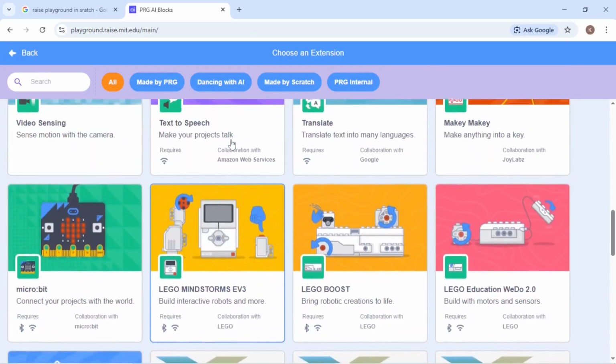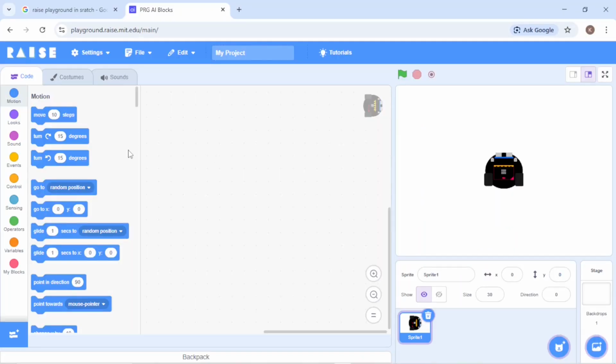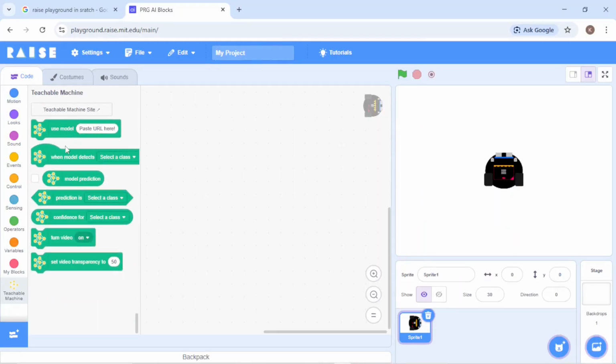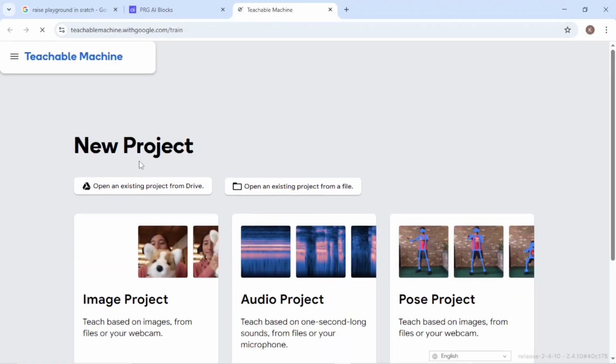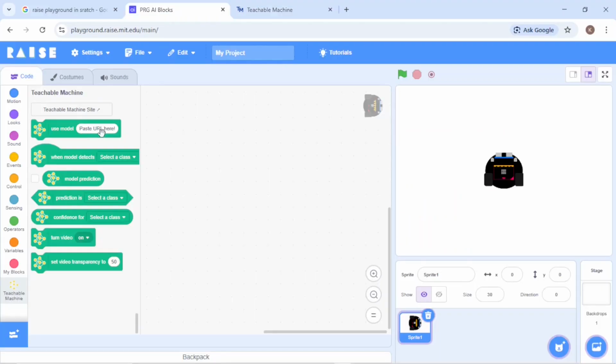So you can see here there are multiple extensions. For example, if I open Teachable Machine, you can see these blocks available there. Here you can create your model on the Teachable Machine site and create whatever new projects you want. You can take the URL and paste it over here, and then create your own AI powered projects.